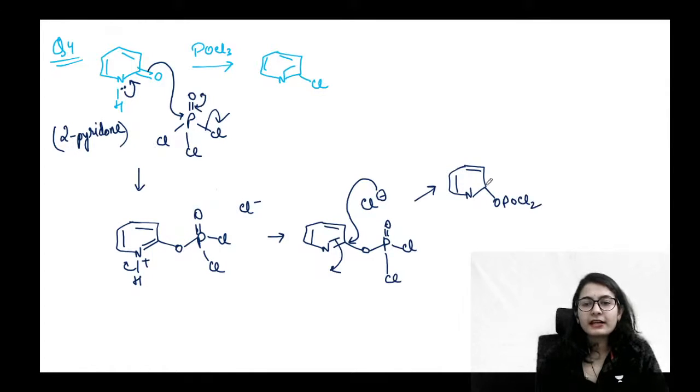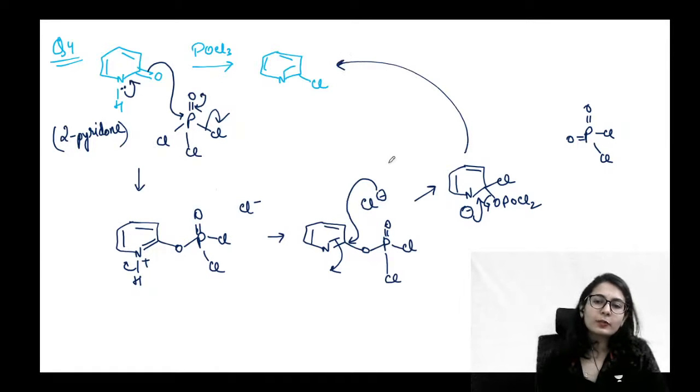POCl2, I'm writing directly, and this is Cl. The nitrogen lone pair falls back, and this time oxygen is a good leaving group because phosphorus has a very high affinity for oxygen. तो ये वाला product मिलने वाला है phosphorus को, that is why it is a very good leaving group. So you finally get 2-chloropyridine.